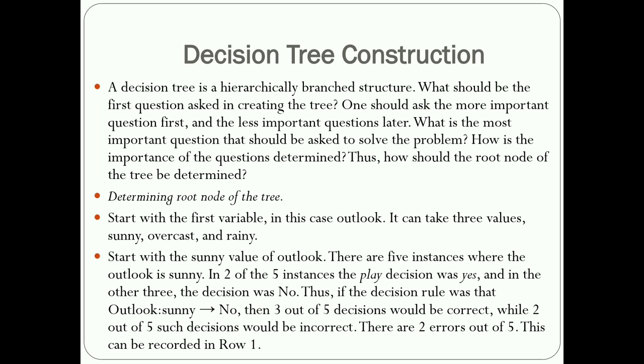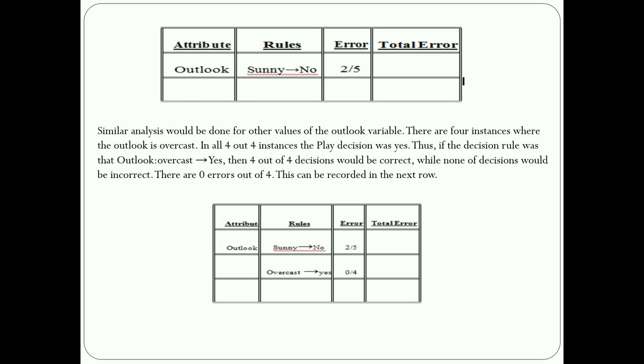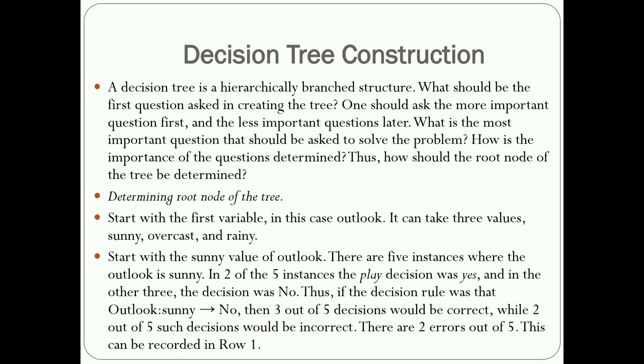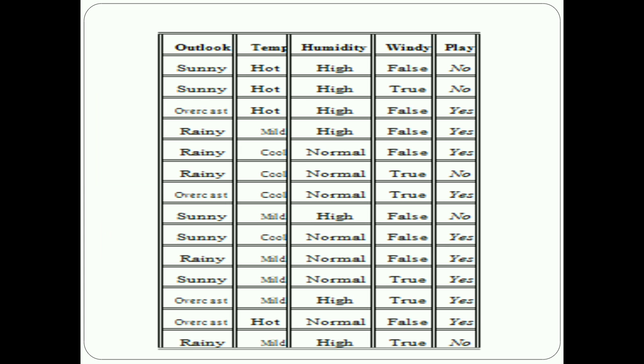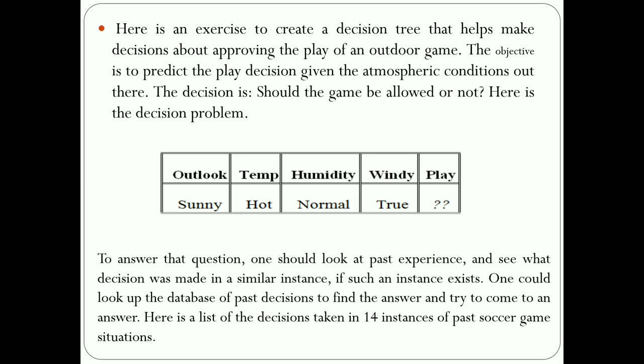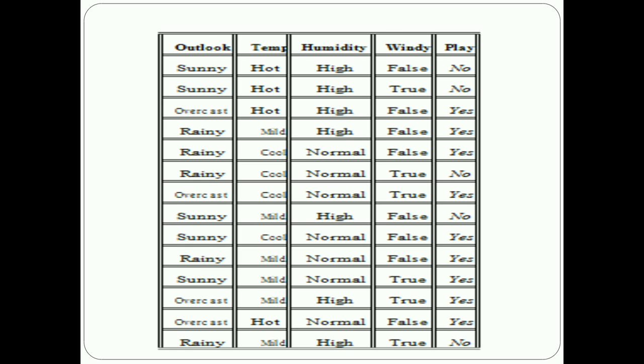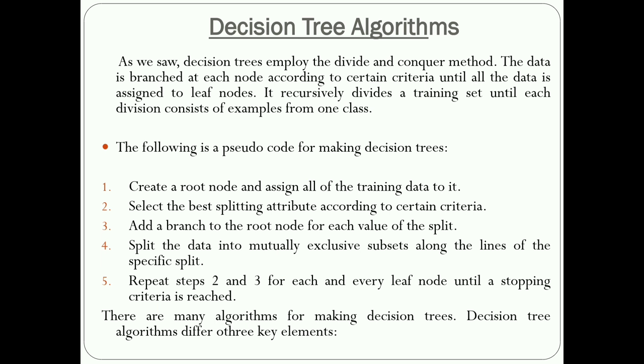Next, he has taken the same data set example, starting with the first variable, outlook, which has three values: sunny, overcast, and rainy. The data set has outlook, temperature, humidity, windy, and play, and you can solve the example with the help of the data set.